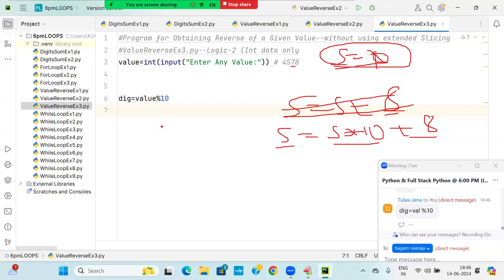Next, what is the value coming? 7. The digit is 7. What is the value of S? 8 into 10, 80 plus 7, 87. Next value coming is 5. S is 87 into 10, 870 plus the digit 5, 875. Next digit? 4. What is the S value? 875 into 10, 8750 plus 4. How much?